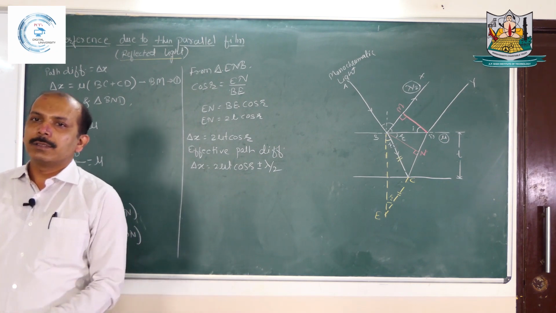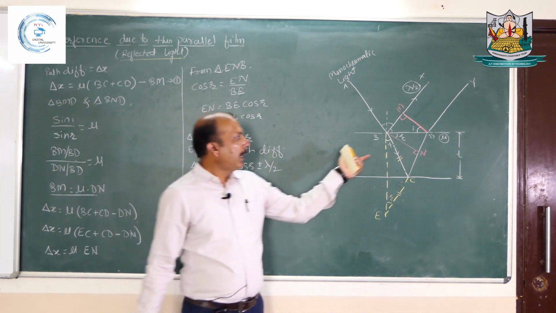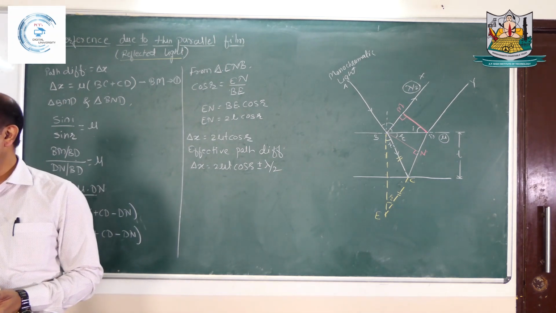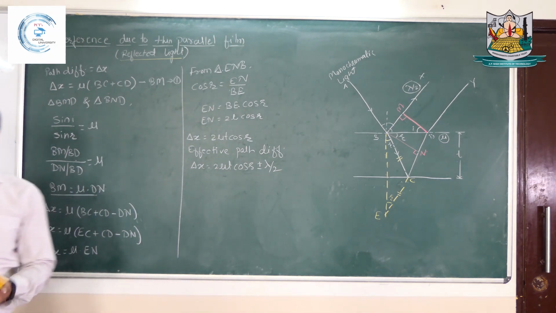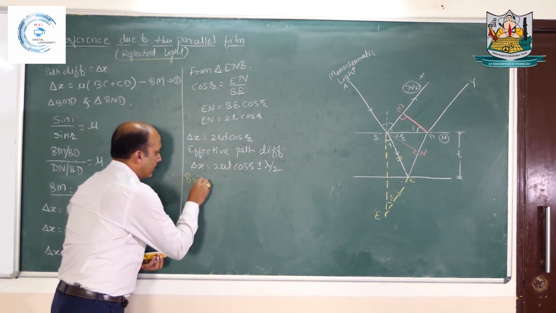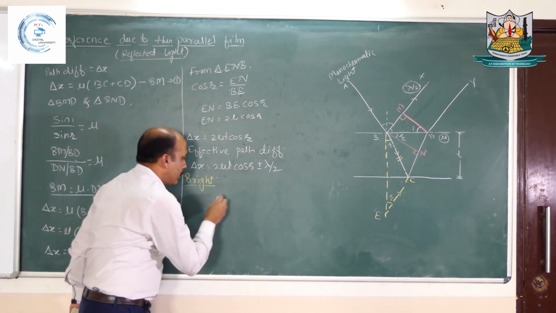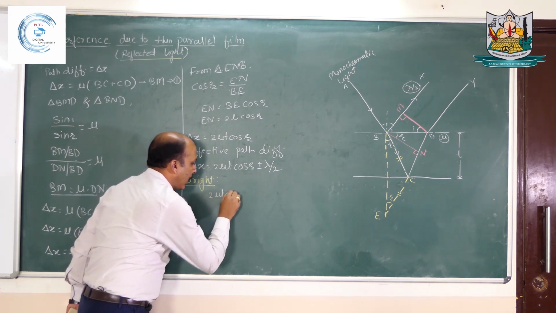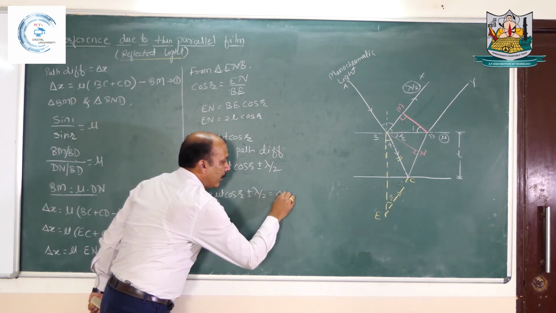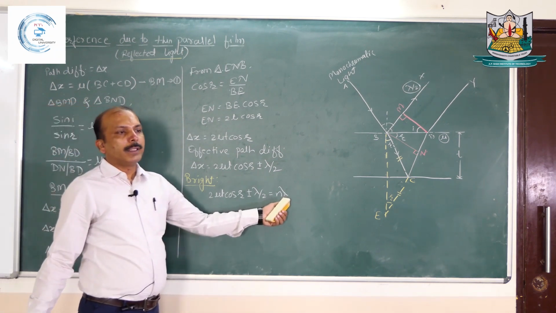Now the next part is applying the condition. We get constructive interference when the path difference is an integral multiple of lambda, and when the path difference is an odd half multiple of lambda, that is the case of destructive interference or dark band. So for bright, if this path difference delta x, that is 2 mu t cos of r plus minus lambda by 2, equals an integral multiple of n lambda, where n takes values from 1 to infinity, then that gives you a bright point.